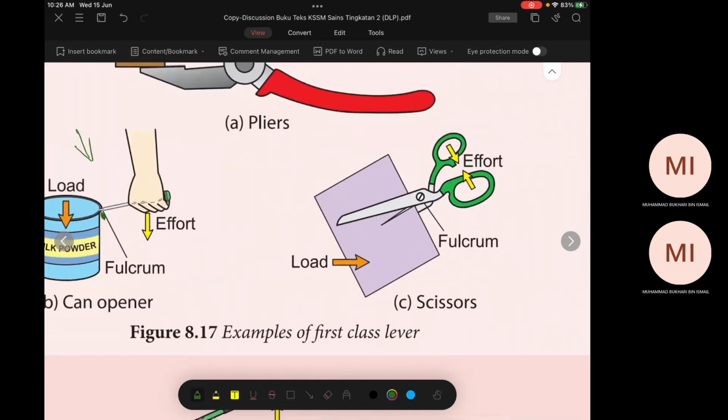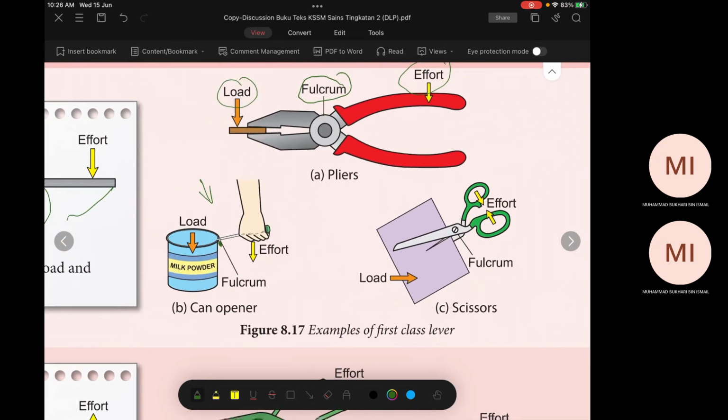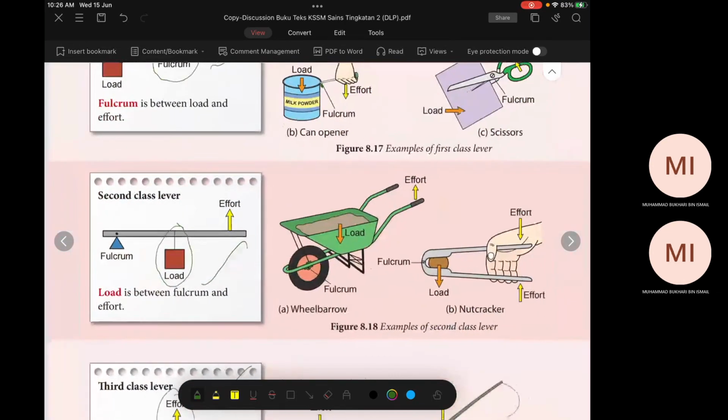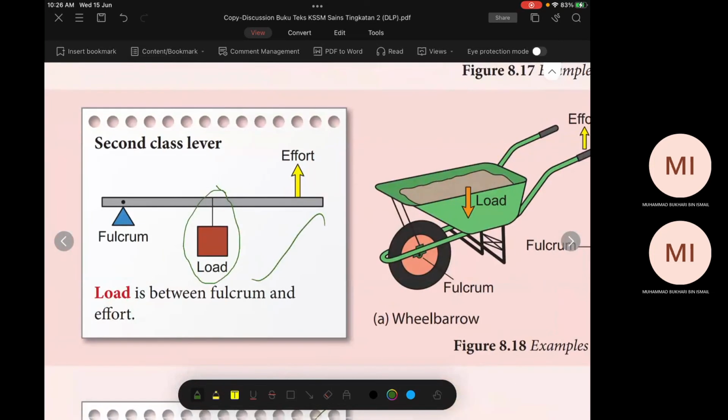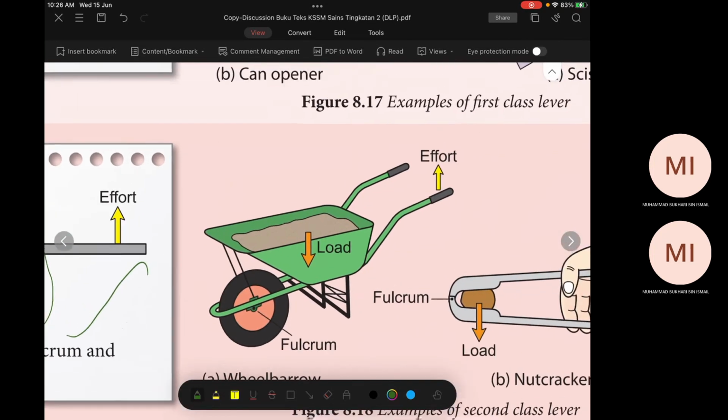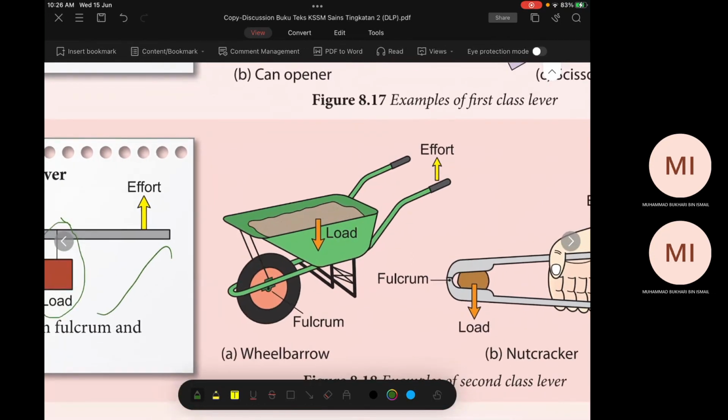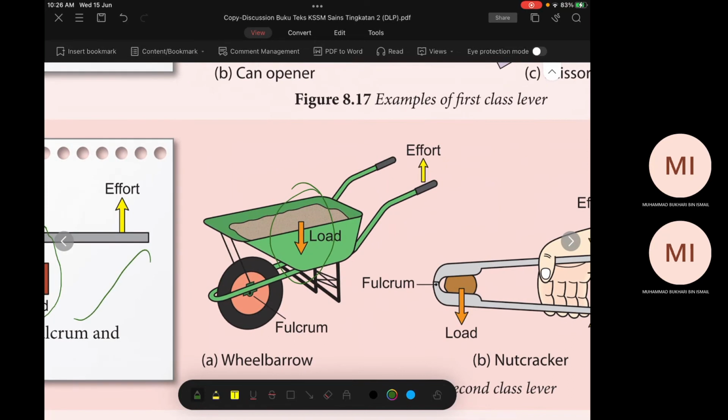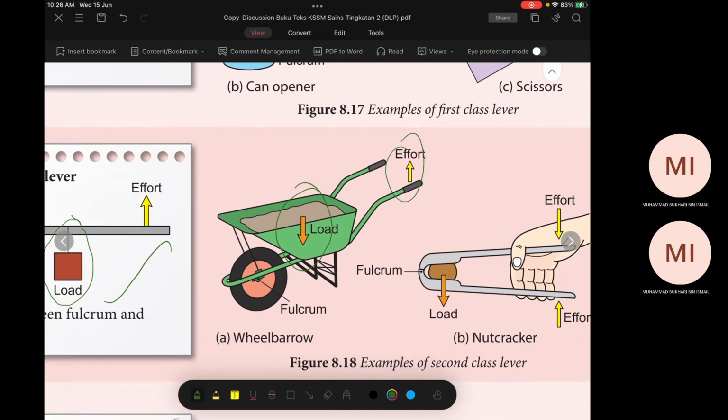The next one is scissors. Scissors is the same as pliers. Fulcrum in the middle. Any question? No question. Okay, the next one is second class level, load in the middle. Okay, example, wheelbarrow, load in the middle. Right? And then the effort, you pull it upward. Right? So that is the effort, and the fulcrum is here.